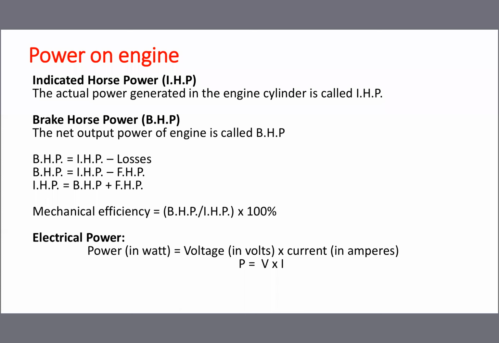What is voltage? The electrons will not flow automatically. For moving the electrons from one place to another, some force must be required. That force is called electromotive force, or simply voltage.